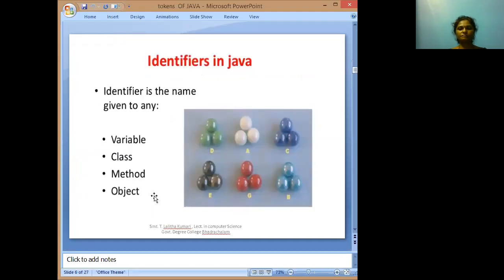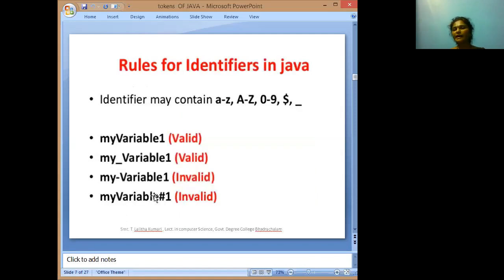Identifiers in Java. Identifiers mean the names we are giving. Suppose we are developing a program, the identifiable variables are nothing but the identifiers. Variables, class, method, object, all these are identifiers. Rules for the identifier: identifiers may contain capital A to Z, small a to z, 0 to 9, and dollar symbol and underscore.